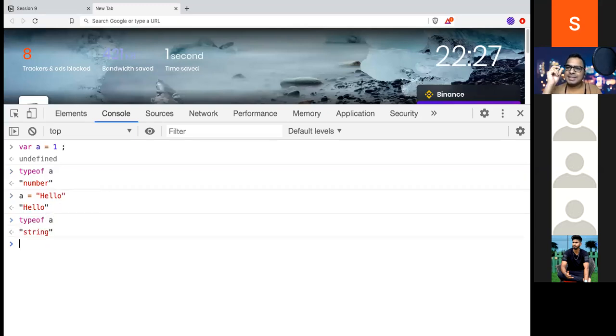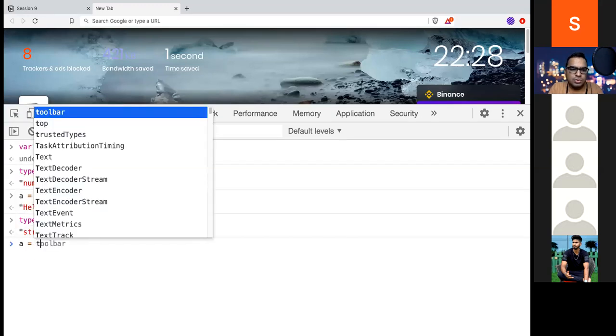Because a is a container, it can hold anything. Let's say this is a container, holding right now all those five items. I can remove all those things and then add a phone also. So now this is holding a phone. The same way, a container can hold anything. Whenever you assign a value on the fly at runtime, JavaScript decides the type of the variable. If I do a = true,